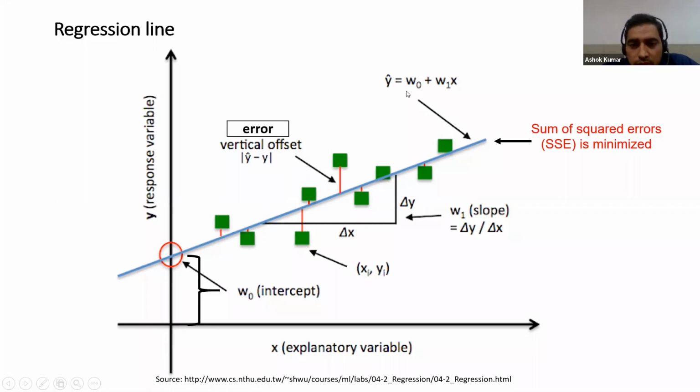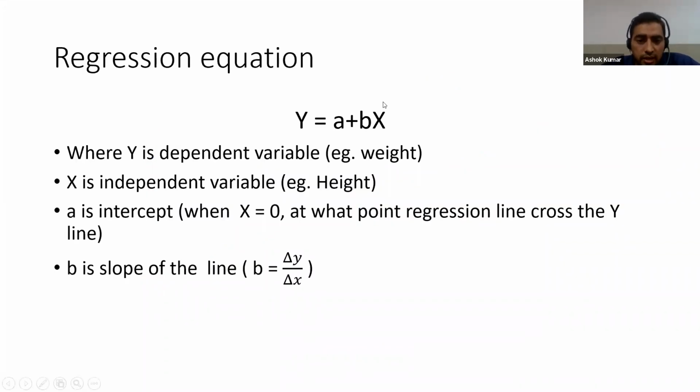And when we talk about the regression equation or regression line, y is equal to the dependent variable, so y is equal to W0, where W0 is the intercept, plus W1x. W1 is the slope, and x is the explanatory variable. For example, here height and here weight, and these two are constants. In other terms, y is equal to a plus bx. It's very simple.